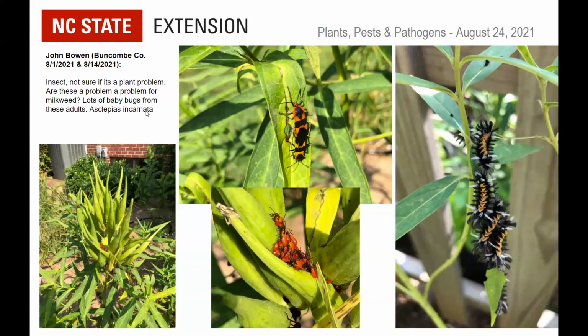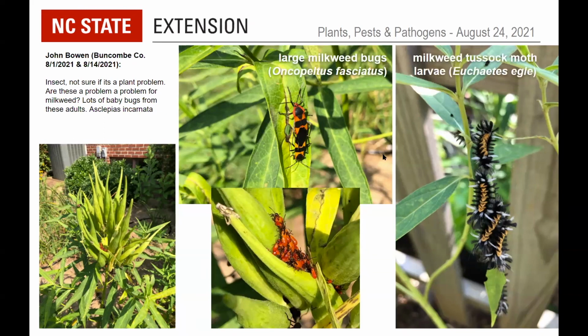Okay, all right. So this one is from John Bowen in Buncombe. I put these together because these are both on milkweed. Insect, not sure if it is a plant problem. Are these a problem for milkweed? Lots of baby bugs from the adults. Asclepias incarnata. So these were submitted separately, but I'm going to talk about them together because they are both native insects that feed on milkweed.